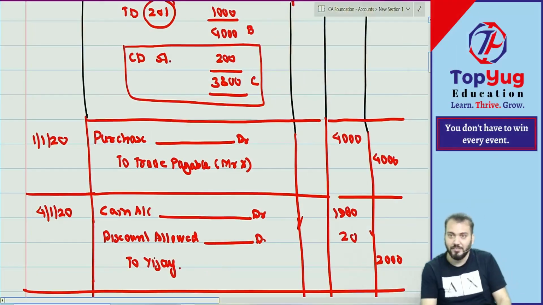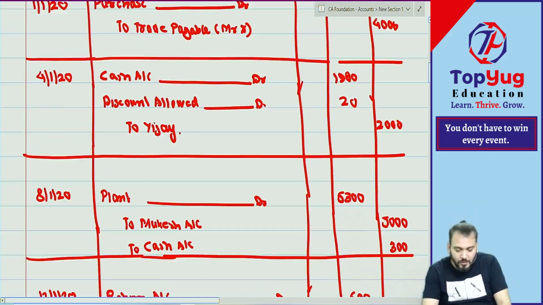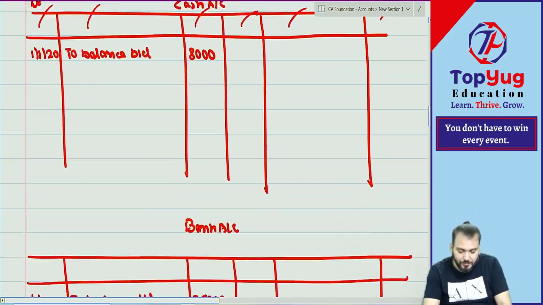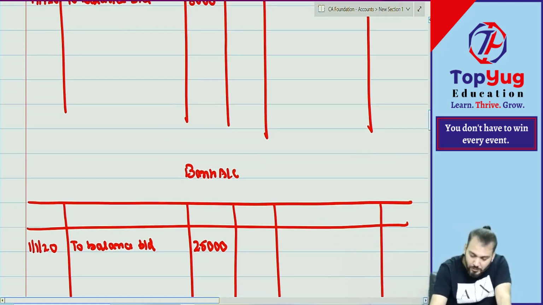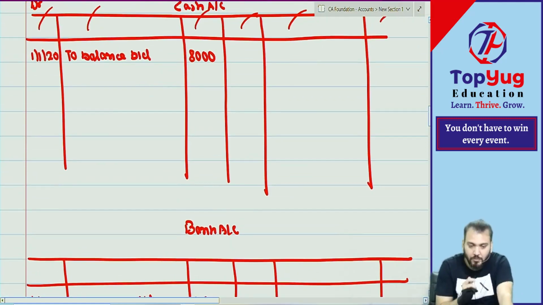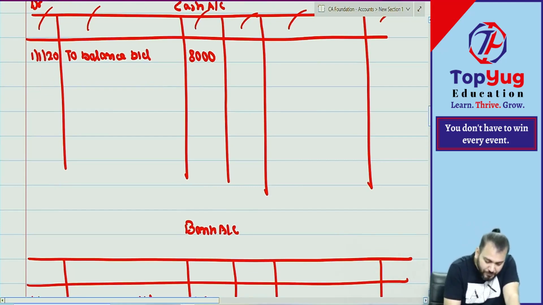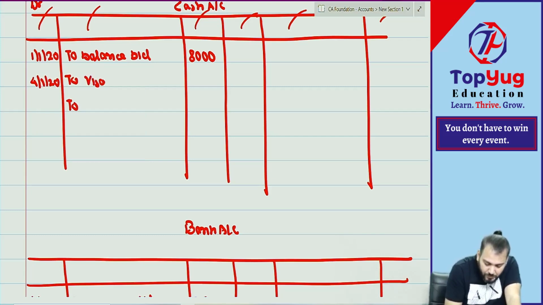Chalo. Now done? So can you help me with the second journal entry? Second journal entry is what? Vijay account. We have received the amount. So cash account debited on 4th Jan 2020. To what? To Vijay and to